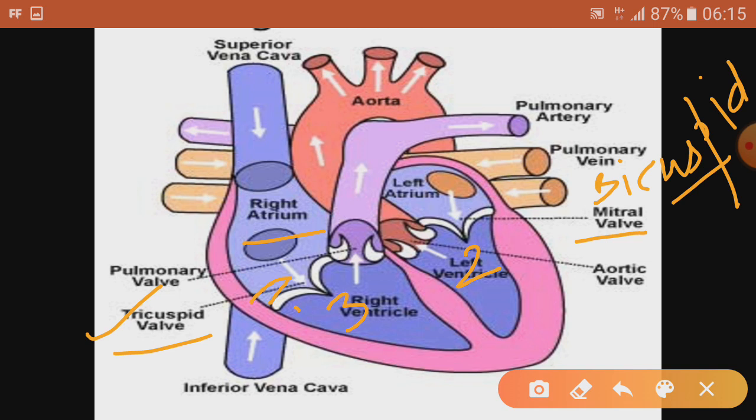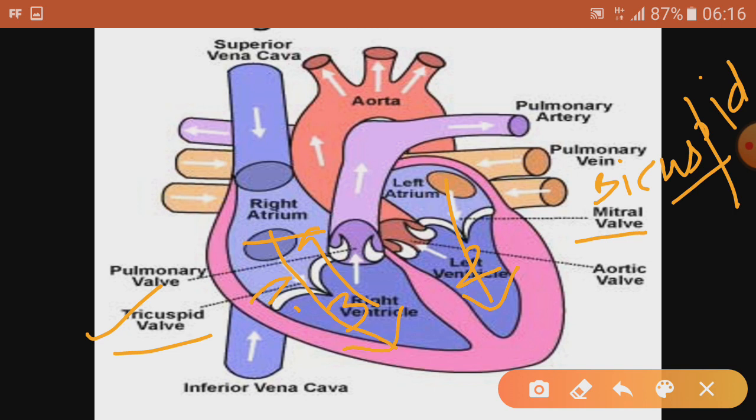And this is kind of a gateway which allows unidirectional flow of the blood. If these valves are not present, the blood can flow backward also. Valves are there just to prevent the backflow of the blood, or you can say just to allow the blood to flow in the same direction, unidirectionally. For that reason valves are present.